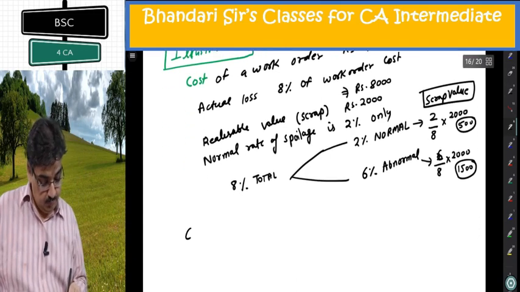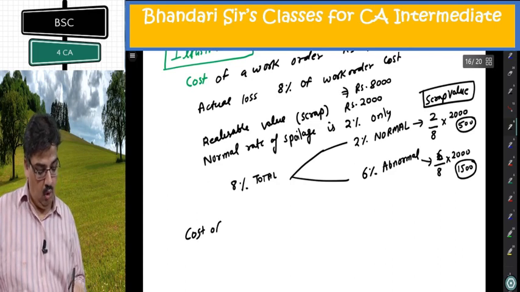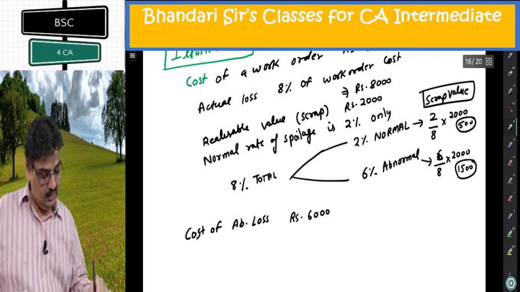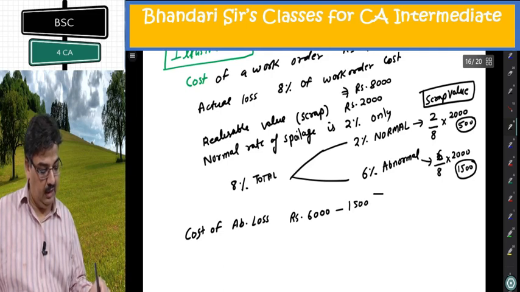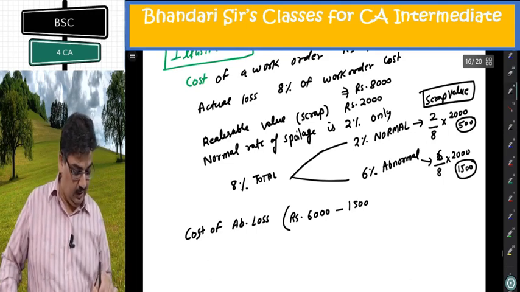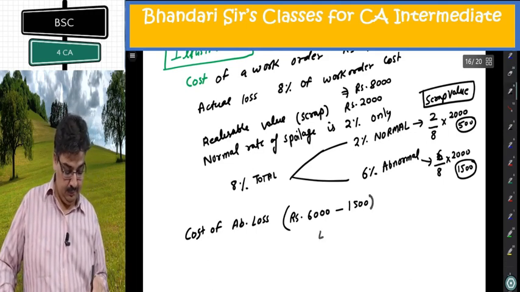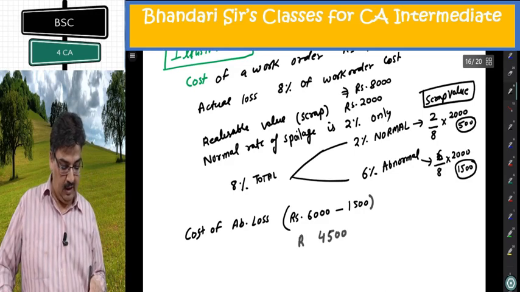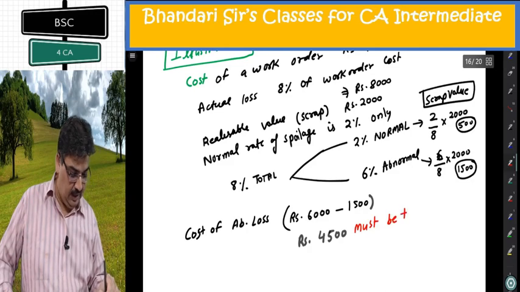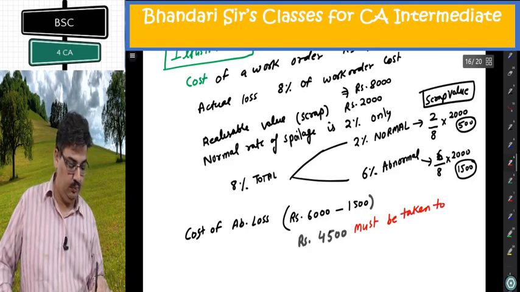So cost of abnormal loss is 6,000 minus 1,500. Which 1,500 am I saying? Scrap value realized from there. 4,500 must be taken to costing P&L account.